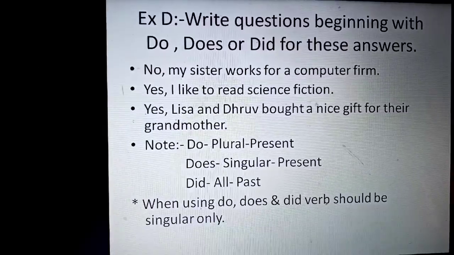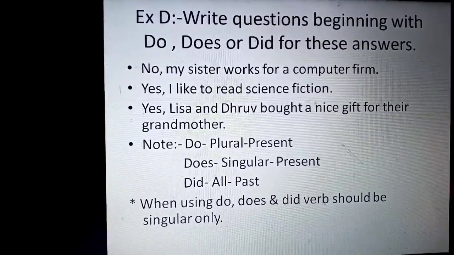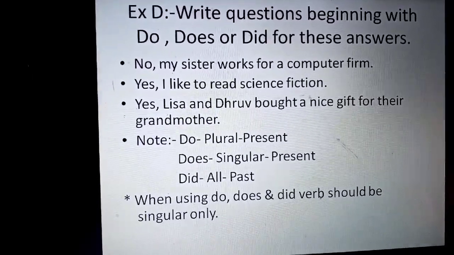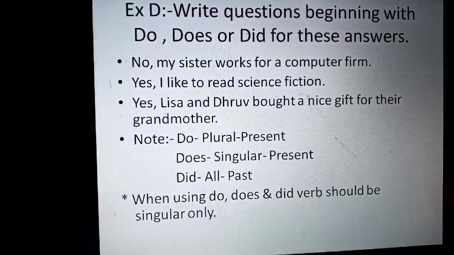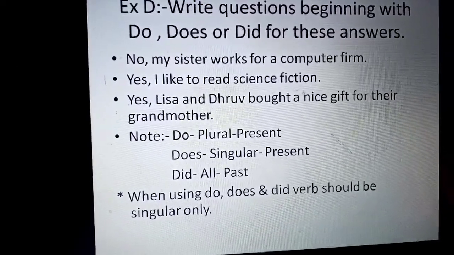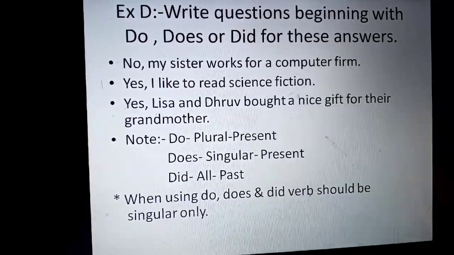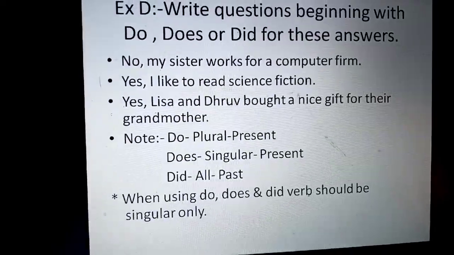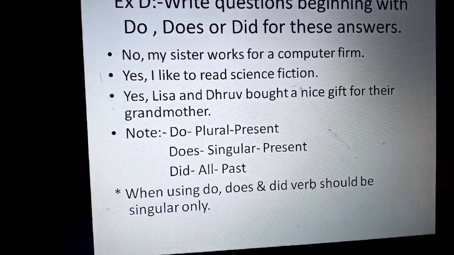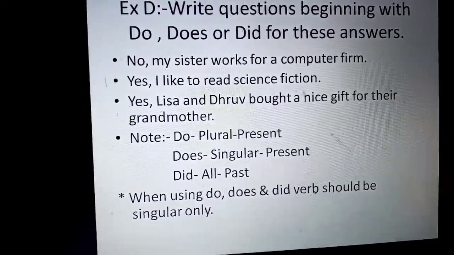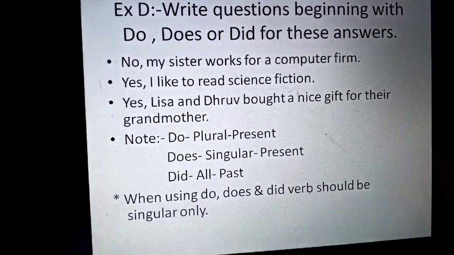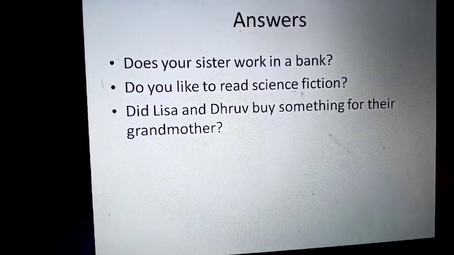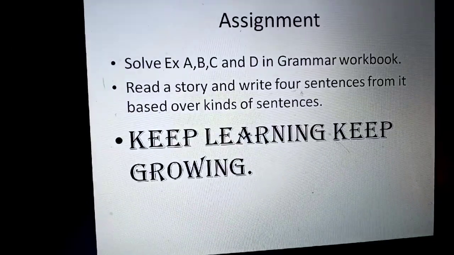My sister was a singular subject, so we have used singular present tense does for it. Whereas I, being singular, still uses the rule of plural, so there we have used do. Whereas Lisa and Dhruv, plural but in past, bought, so we have used did. So in this manner you have all these 4 exercises to be solved.